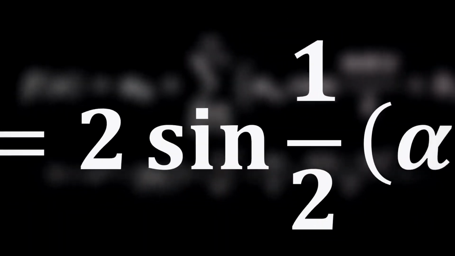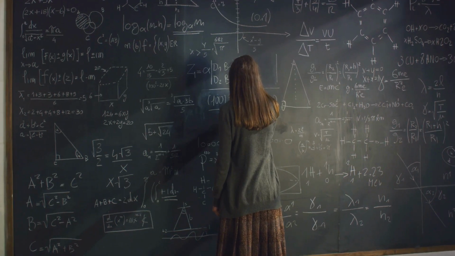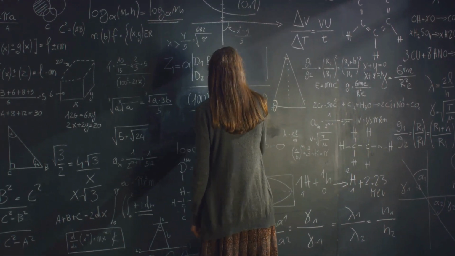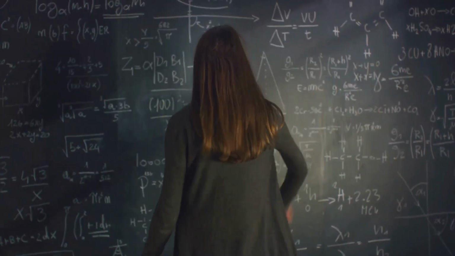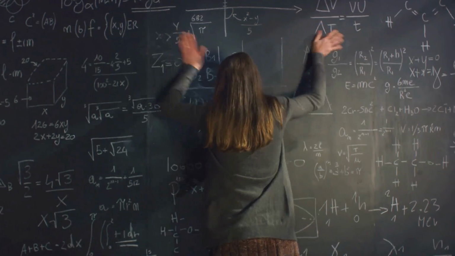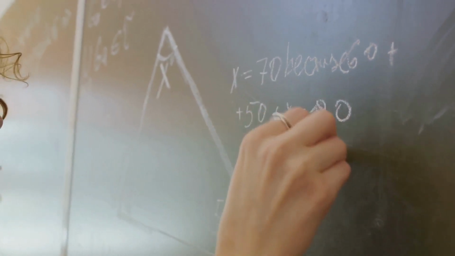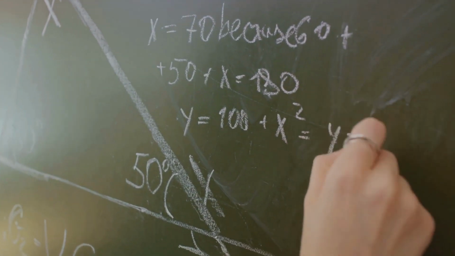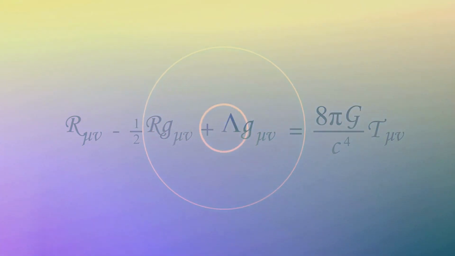Sometimes we find that our system has no solution. This happens when the equations are inconsistent with each other, and there's no possible set of values that can satisfy all of them at once. It's as if you're trying to solve a puzzle, but you realize that some of the pieces just can't fit together, no matter how you arrange them. When you encounter a system with no solution, it's a signal that there might be an error or inconsistency in your data or model. And then there are times when our system has infinite solutions.